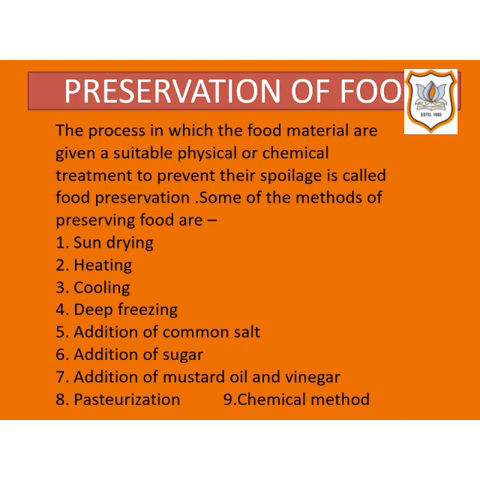The process in which the food materials are given a suitable physical or chemical treatment to prevent their spoilage is called food preservation. Some of the methods of preserving food are sun drying, heating, cooling, deep freezing, addition of common salt, addition of sugar, addition of mustard oil and vinegar, pasteurization, chemical method, etc. We will study them one by one in detail.